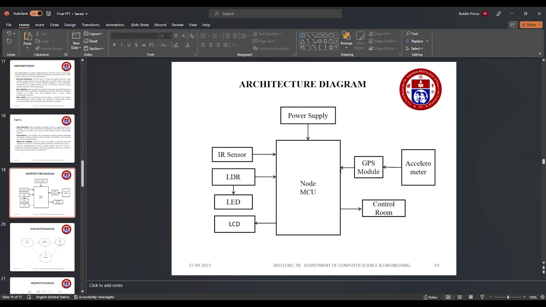Architecture diagram. We have to give the power supply first to the NodeMCU, and to the NodeMCU we have to connect all the other components like the IR sensor, LDR, LCD, GPS module, accelerometer, everything. This is the main source of this project. If something happens, the IR sensor detects some information and sends it to the NodeMCU, and the NodeMCU goes to the control room when the accident has occurred.